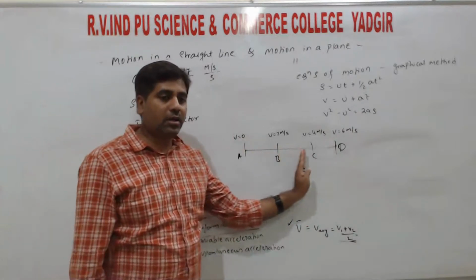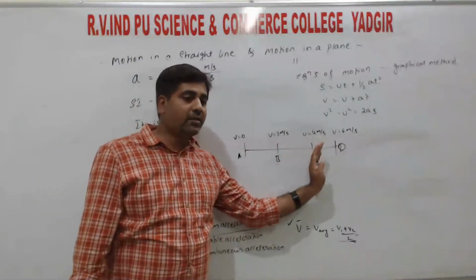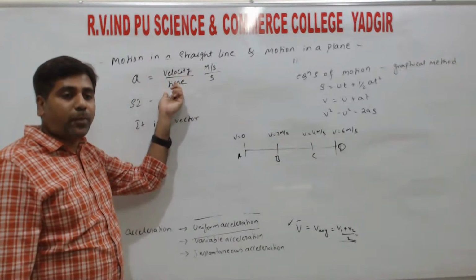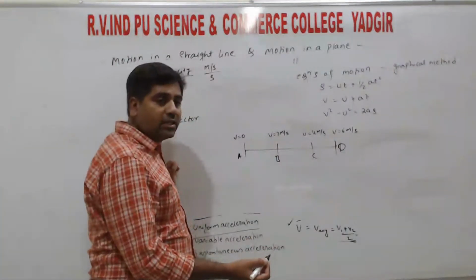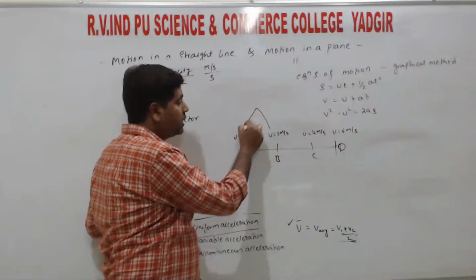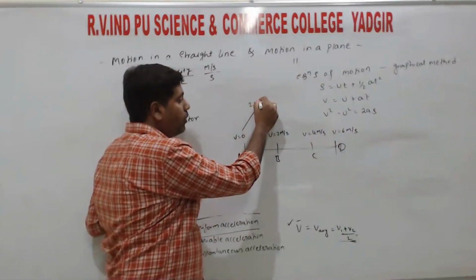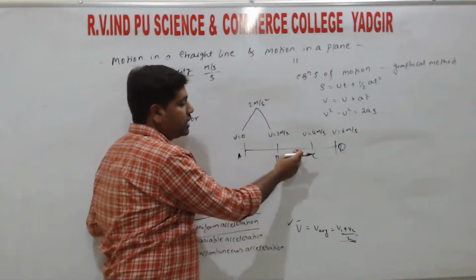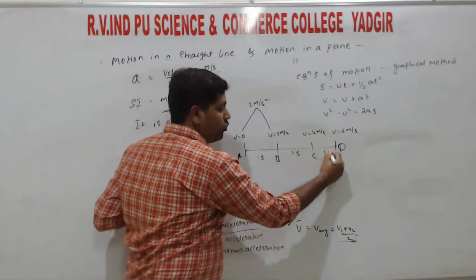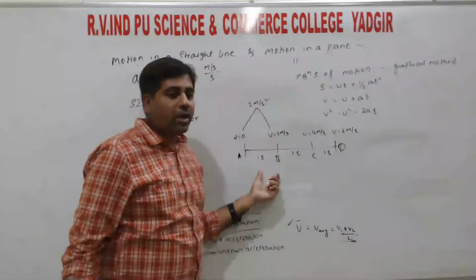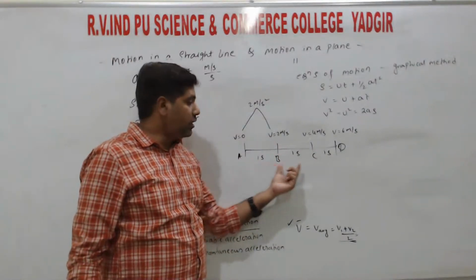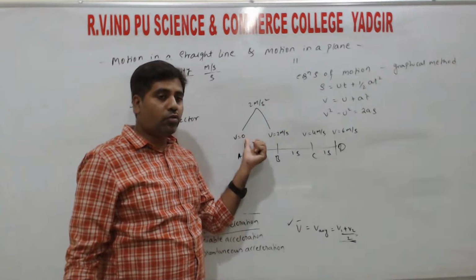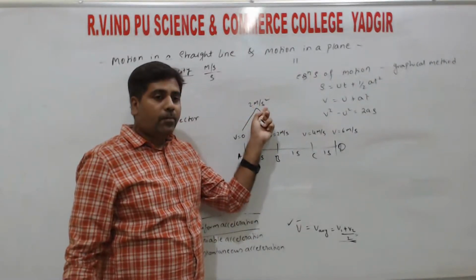So the velocity keeps increasing. From the definition, change in velocity, that is the rate of change of velocity with respect to time. The rate of change in velocity is nothing but the difference in velocity. So the difference in velocity is 2 minus 0, we get 2 meter per second square, right? Per unit time. Each interval of time is 1 second. Uniform means change in velocity in equal intervals of time. In every interval of time we have 1 second. So change in velocity 2 minus 0 is 2 divided by 1. So we get 2 meter per second square.